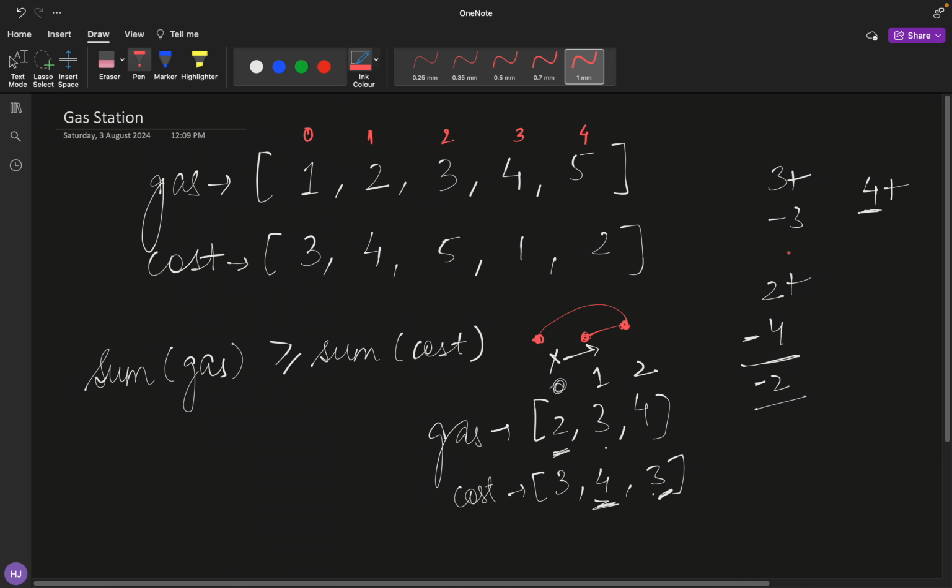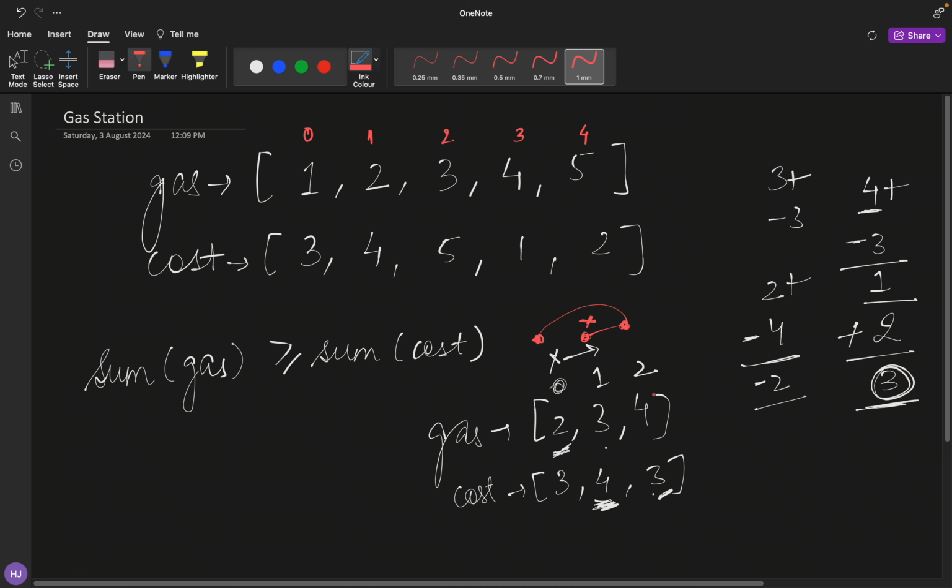And in order to move back to the zeroth station, we will be left with only 1 unit of gas in the tank. When we reach station 0, we will add 2 units of gas to our tank and we'll have, in short, 3 units of gas. But in order to complete this circuit, we actually require 4 units of gas to reach station 1. So what is the minimum amount of gas to reach station 1? It's 4 units. So in this case, we will never be able to complete the circuit from the 1st position. So let's assume that we start from the 2nd position.